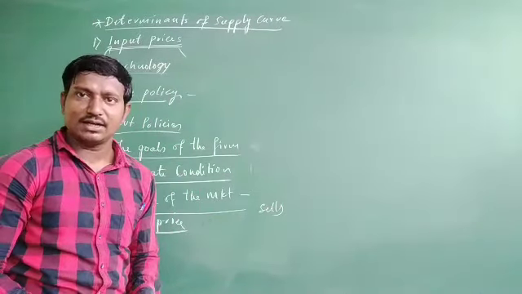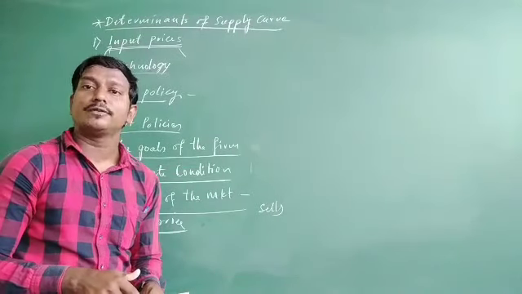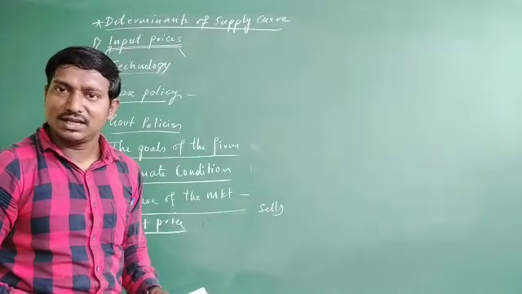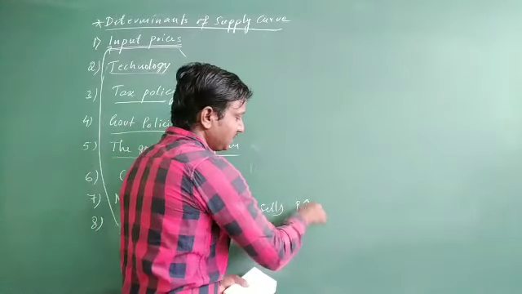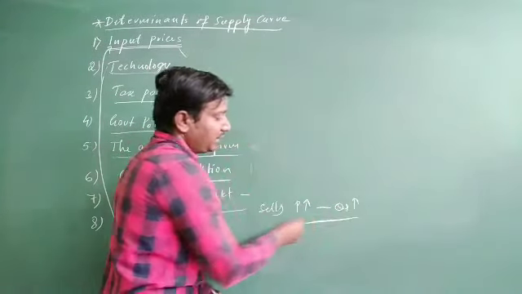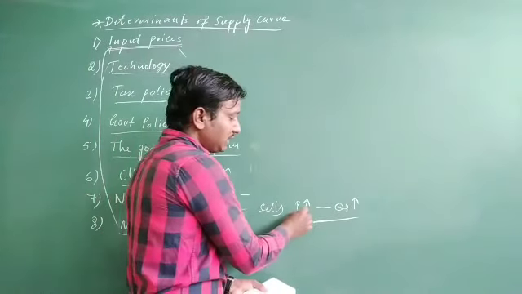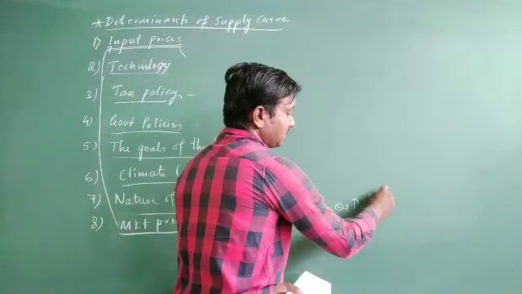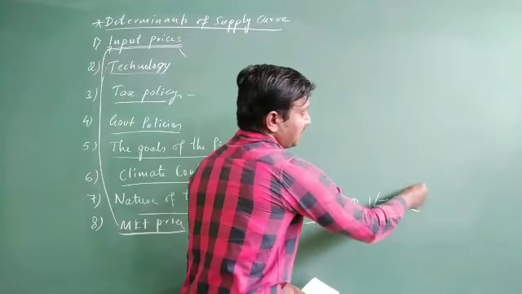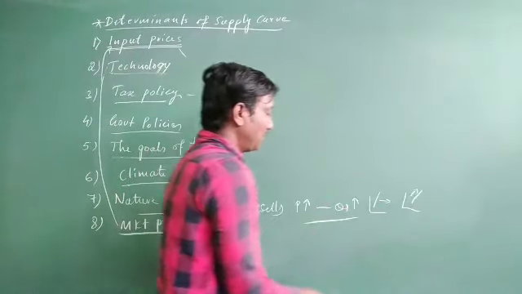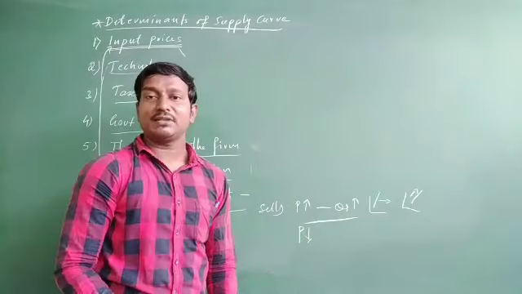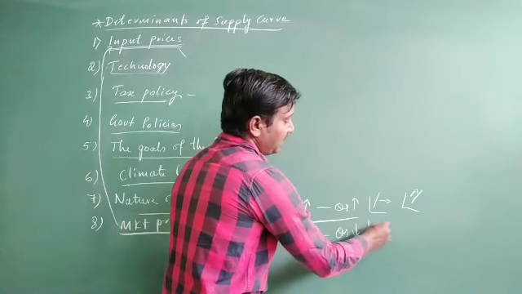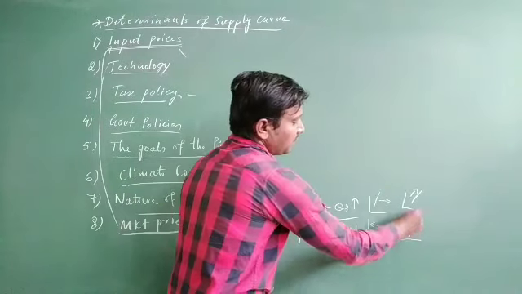The goods that you are going to sell in the market, at what price are you going to sell? From the viewpoint of the seller, he always expects to sell more commodity when the price is more in the market. So, if price increases, quantity supply is going to increase. We already understood this in the last supply, right? So, all sellers always try to sell more when the price is going to increase. Then the supply curve shifts right side and moves upward. Okay, so this is how it moves upward. If the price is less in the market, during that time the quantity supply is going to be less. Then the supply curve shifts left side and moves downward.